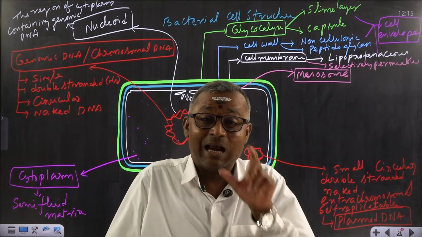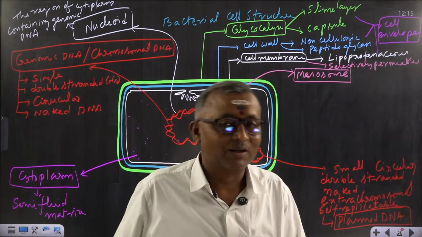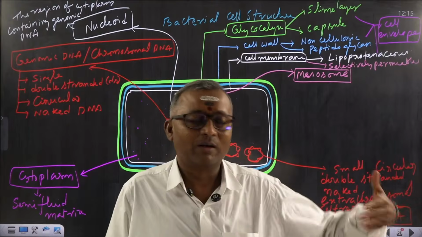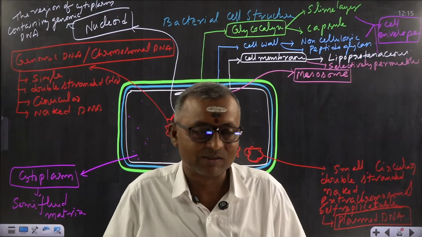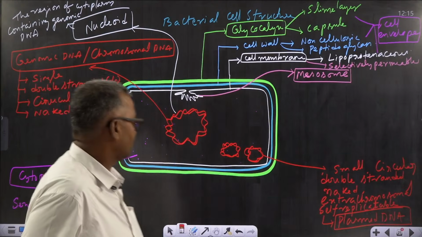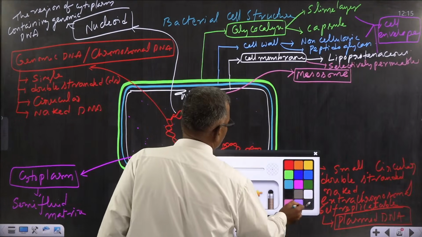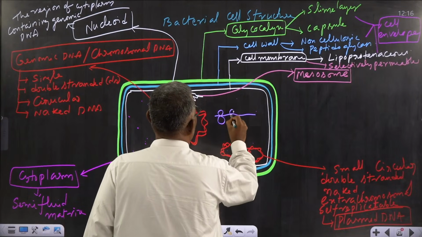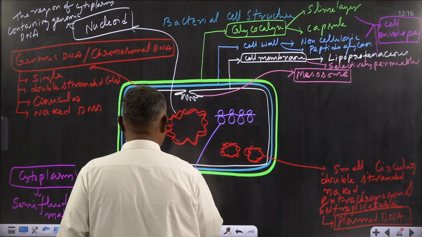That means this antibiotic resistance is present in plasmid DNA. Understood? So this resistance is acquired by the bacteria. In the course of time, as they are exposed to a particular chemical, it gradually acquires it. How it acquires it and what the function of this antibiotic resistance is are all discussed under the biotechnology chapter that will come in your second year, like the +2 syllabus. Now come back. So this is what you can see with regard to the plasmid DNA. In addition to this, you can also find 70S ribosomes. What kind of ribosomes? 70S ribosomes.